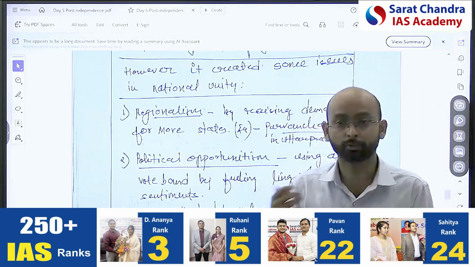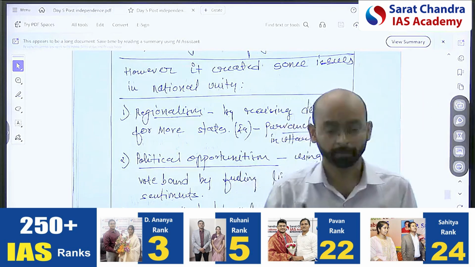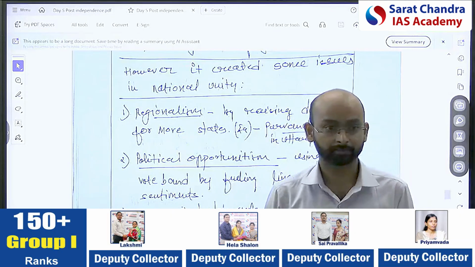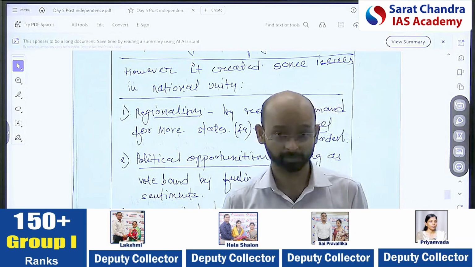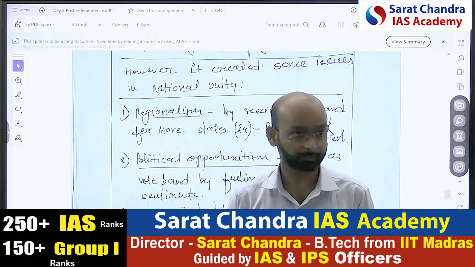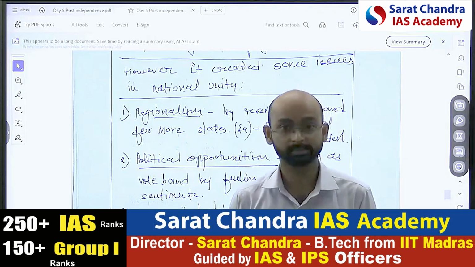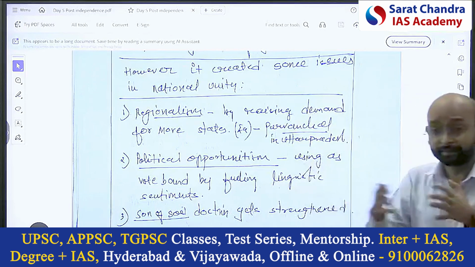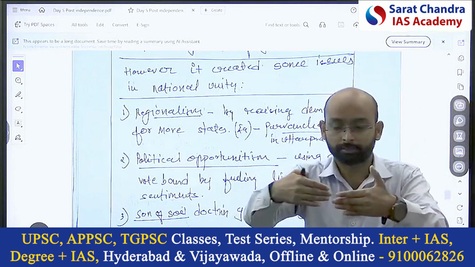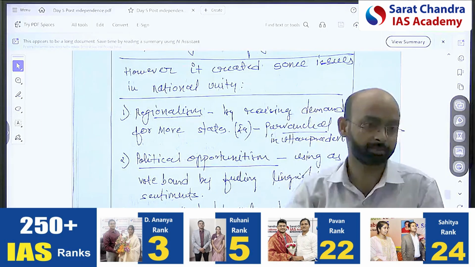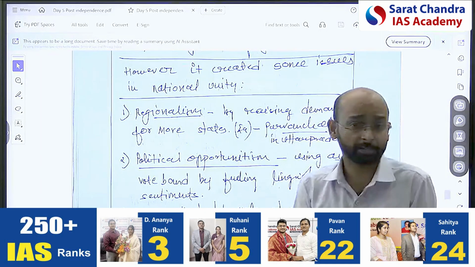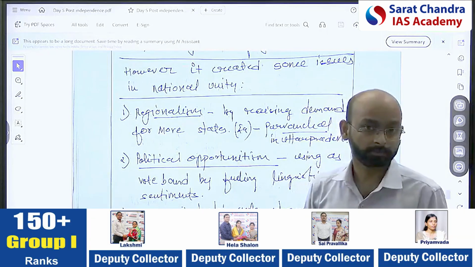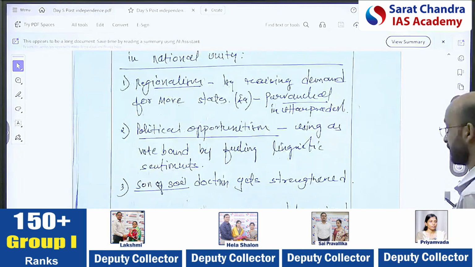As a nation, we should be able to go to any state, work there, stay there, right? That's the freedom given by our Constitution, Article 19(1): freedom of movement, residence, those things, if it is legal. If every state is closing its border to people from other states, then national unity will be compromised, right? So that is the problem of the son of the soil doctrine.